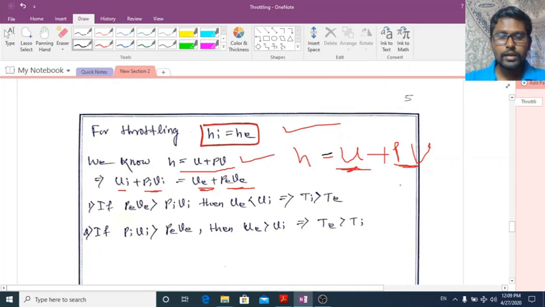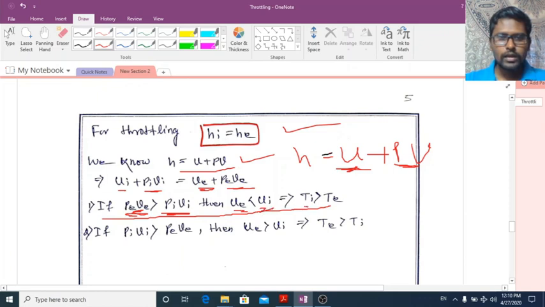So there are different conditions. First condition is that the flow work at exit, that is PV, is greater than the flow work at inlet. If this is the condition, then what will happen? Ue is less than Ui.